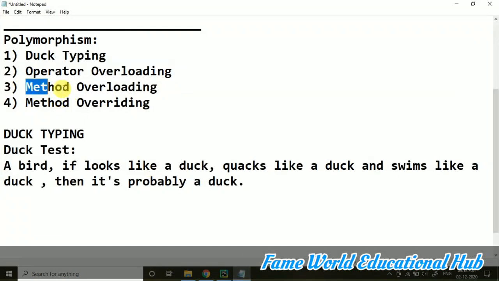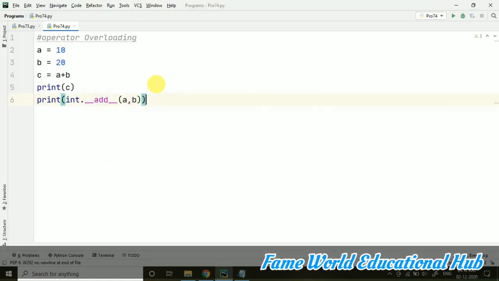Okay, so the next is method overloading, and let's see that. Now operator overloading we have seen. Now coming towards method overloading.